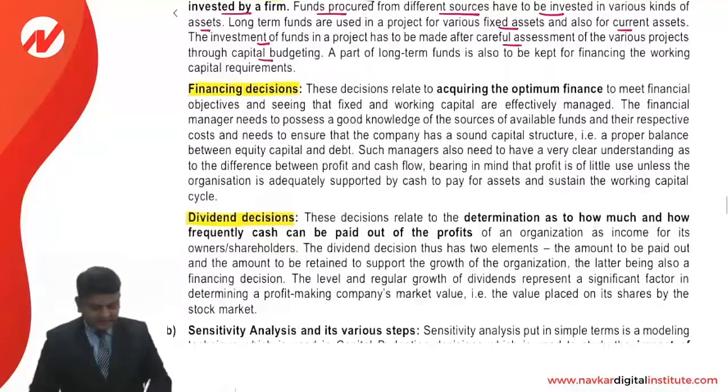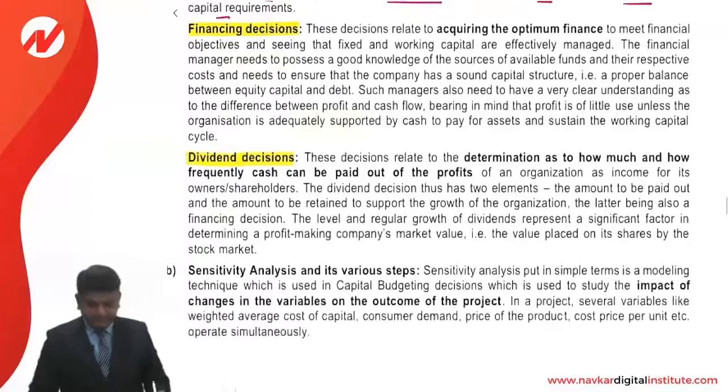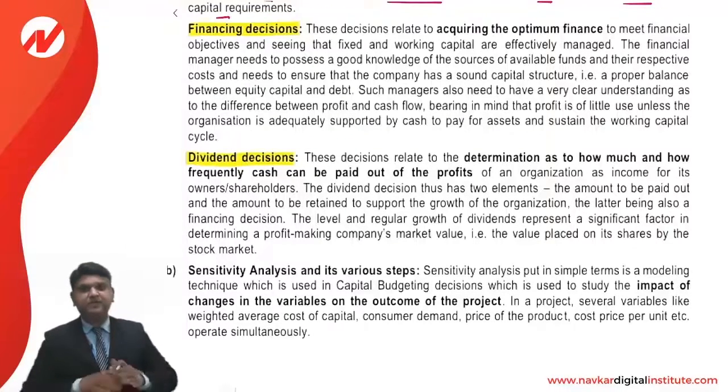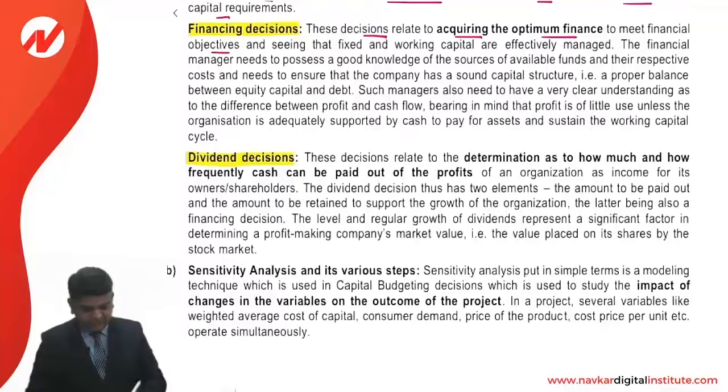A part of the long-term funds is also kept for financing the working capital requirement. Because friends, the working capital requirement is not only for the short term, but for the long term too. These decisions relate to acquiring of the optimum finance to meet the financial objective and seeing that fixed and working capital are effectively managed.